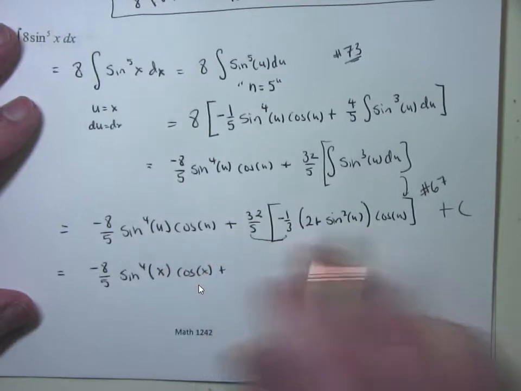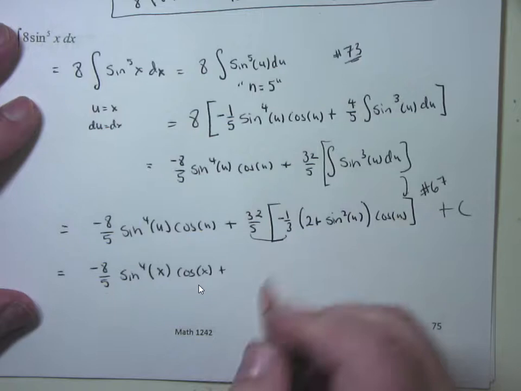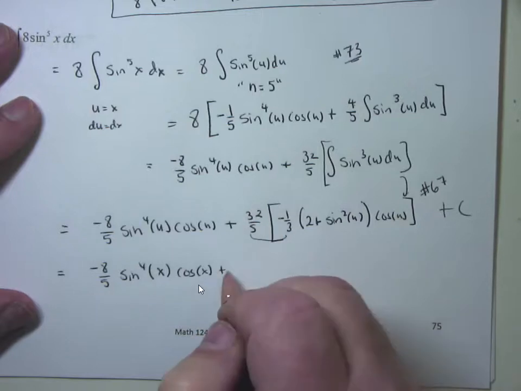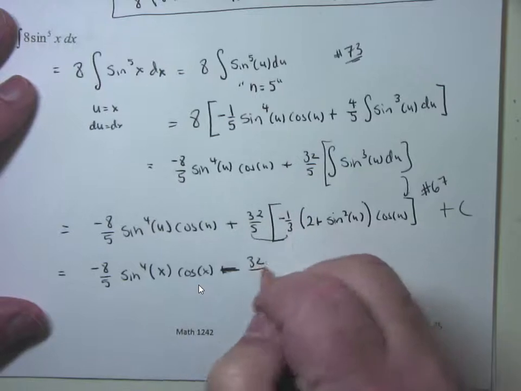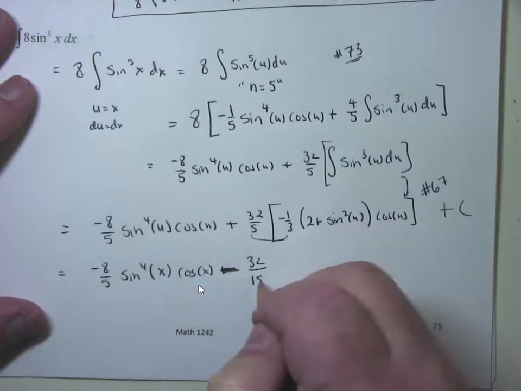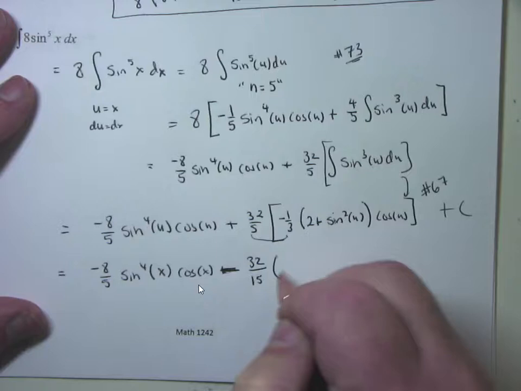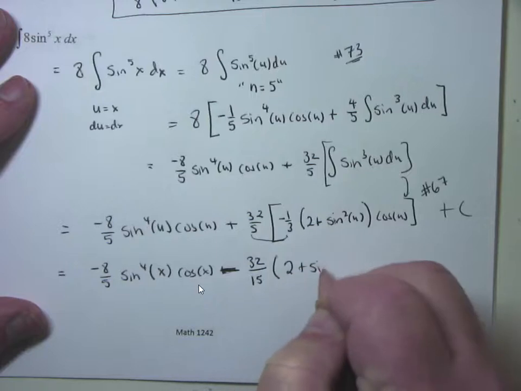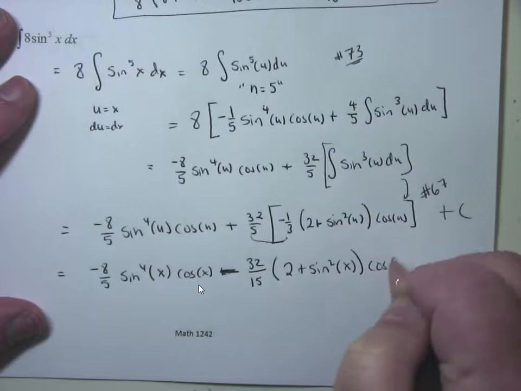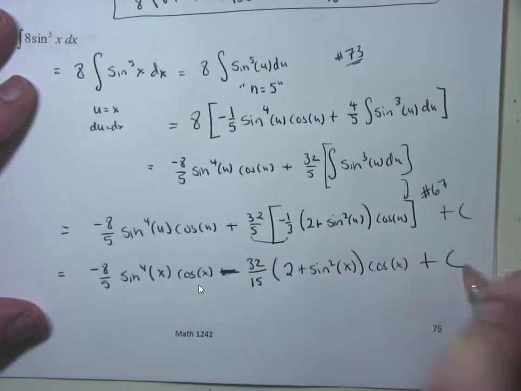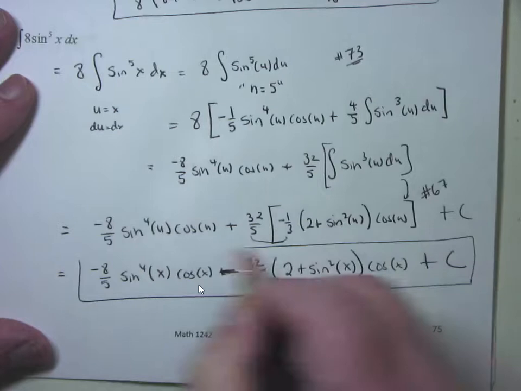I'm going to multiply this as one big term, all being multiplied, just cleaning up. A positive times a negative would be a negative. That'll be minus 32 over 5 times 3 is 15. Just cleaning it up, making it look good. Parentheses times 2 plus sine squared of u, but u equals x. Close parentheses there times the cosine of x plus c. And there's my result.